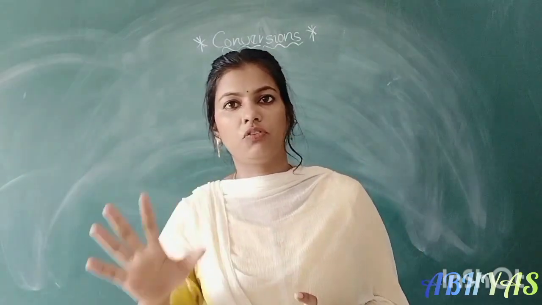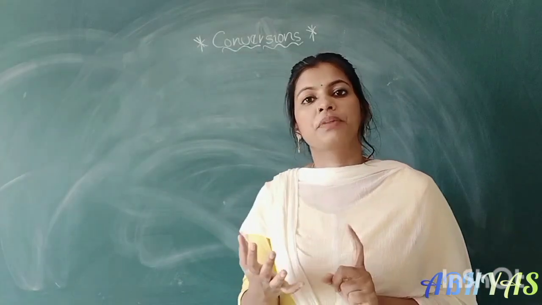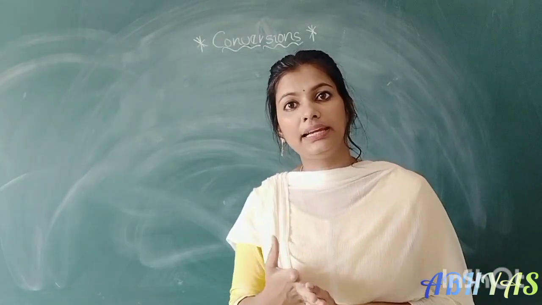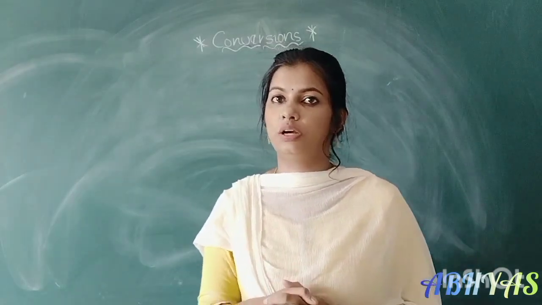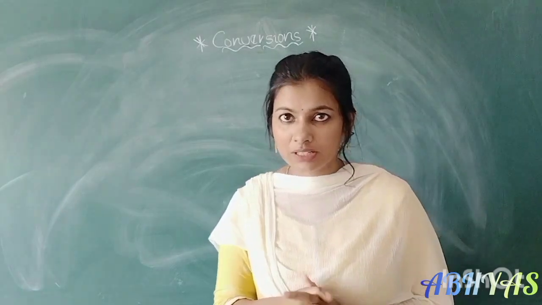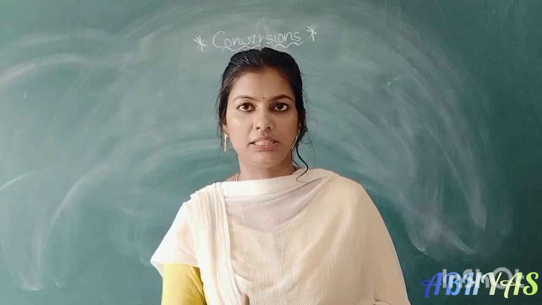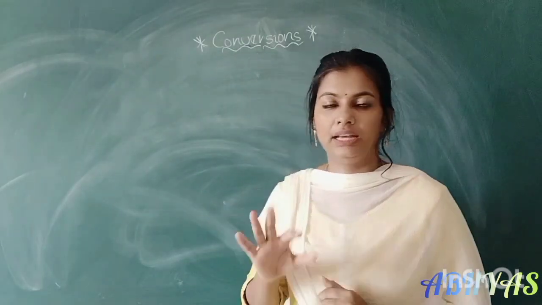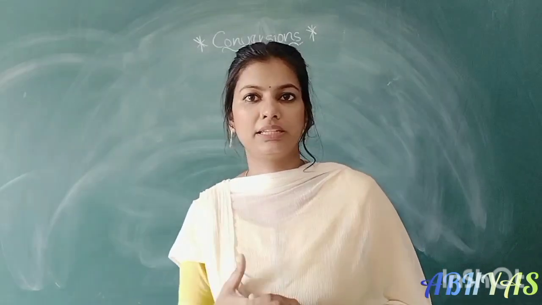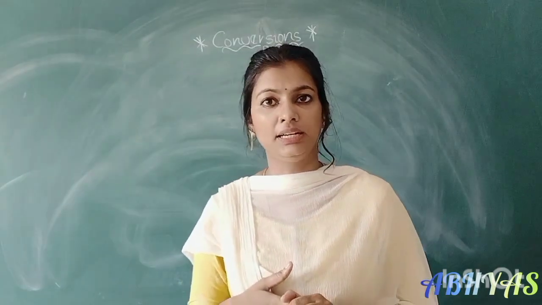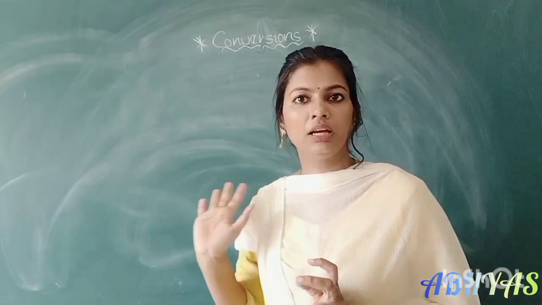So I'll give you 4 options. You have to identify which is not a physical quantity. Distance, weight, height and thrust. So in these 4, which is not a physical quantity? Very good. So thrust is not a physical quantity. We can't measure thrust. That's why it is not a physical quantity. The remaining 3 are physical quantities. A quantity which can be measured is known as a physical quantity, right? So physical quantities have 2 parts, that is numerical value and unit.